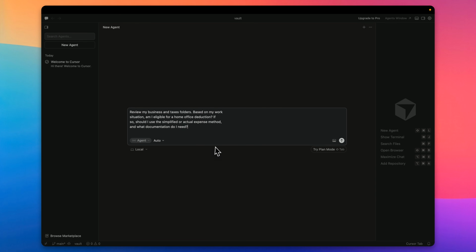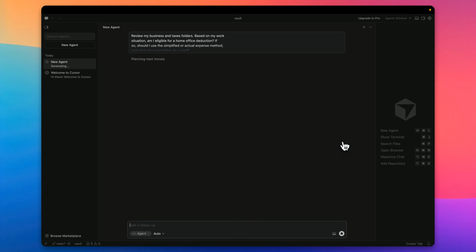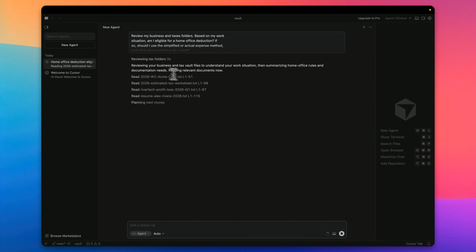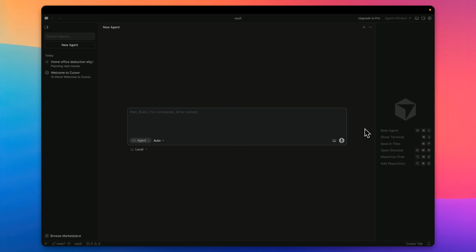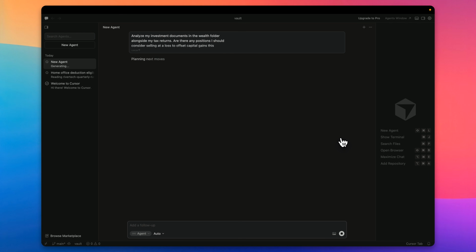I'm kind of curious what this will come back with, to be honest. So I'll go ahead on that because I'm in that folder. It should figure out the different folders, access them, use the best model, and read the documents. And while this is going, we can open up another agent with a different prompt, and voila.